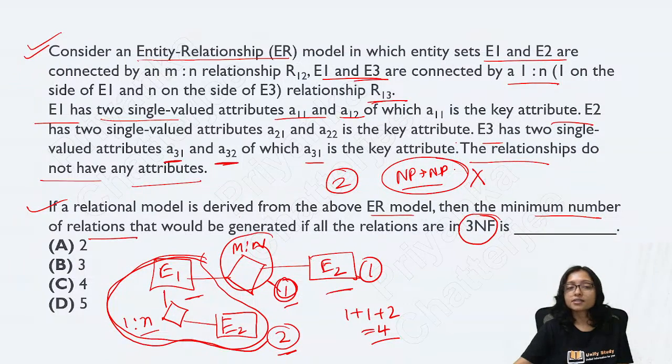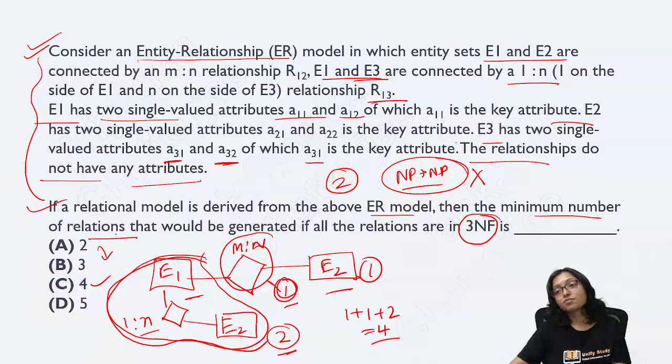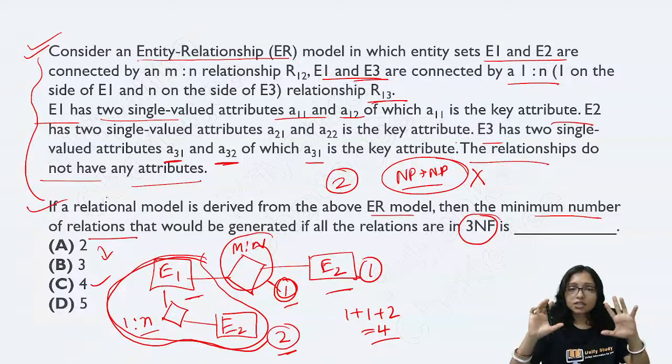So definitely the answer will be 4. They are making this type of stories to make you confused. Read the story and draw the diagram and come to the solution. That is the simple one. Read the story, draw the diagram, come to the conclusion.